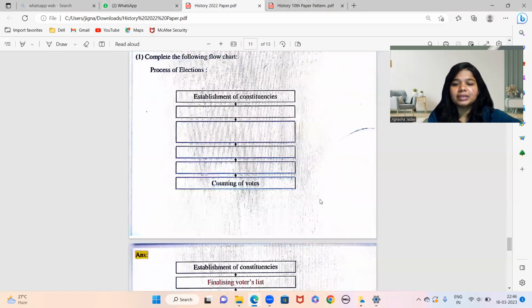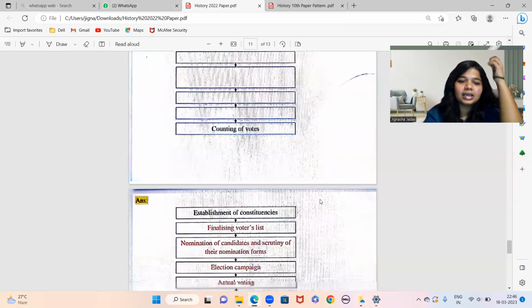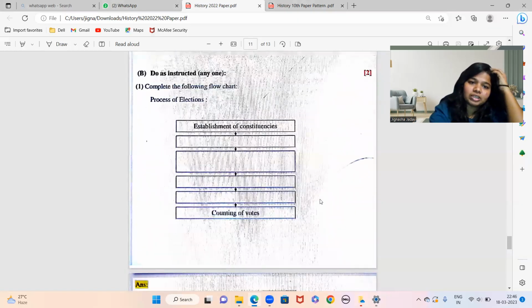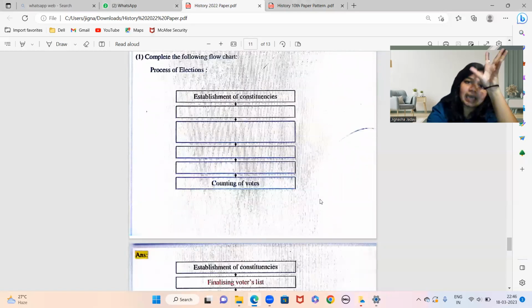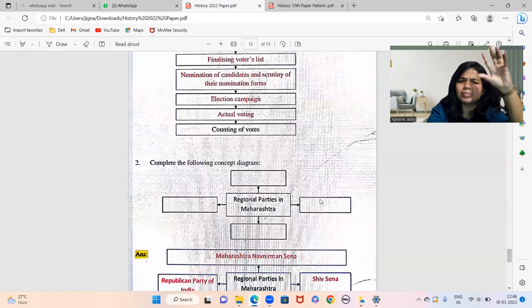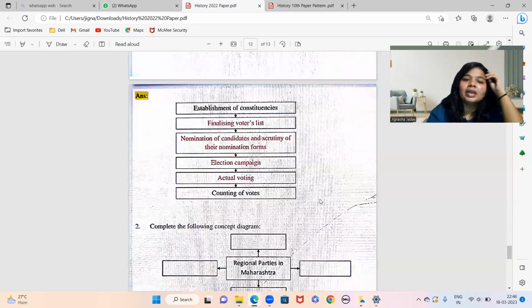Next, do as directed. Again आपको चार्ट कंप्लीट करना है. This is from your chapter number 2, electoral process जो है आपका चैप्टर, उसमें से ये वाला दिया गया है. So how is the flow chart? Basically the process of elections क्या है, कैसे process होता है election का. ये आपके टेक्स्ट बुक में भी ऐसा ही पूरा चार्ट है कि establishment of